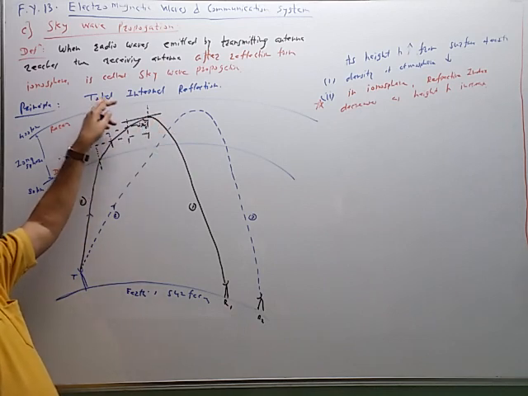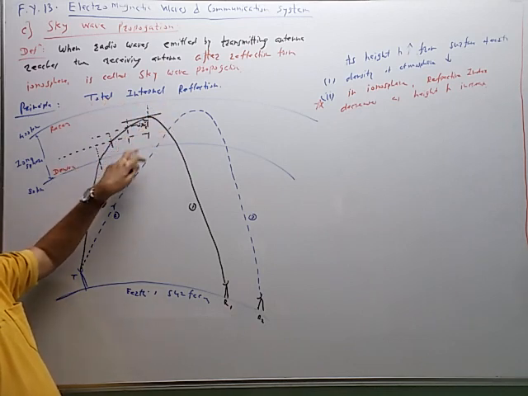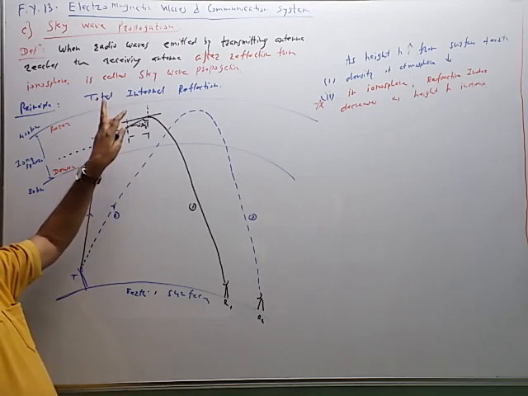Now, the principle is total internal reflection, because both conditions are satisfied here.